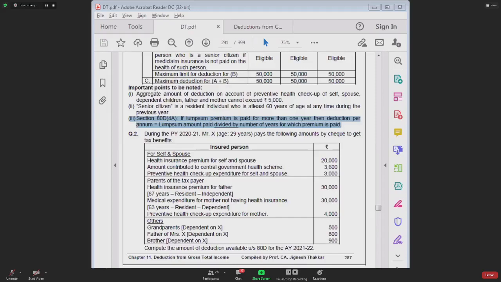Now, what will that insurance company do? The insurance company will say that the yearly premium is 30,000, but if you pay for 2 years combined, in that case we will offer you a discount. For one year it is 30,000, so for 2 years it is 60,000. Now you pay at one go for both the years combined. Then in that case, instead of